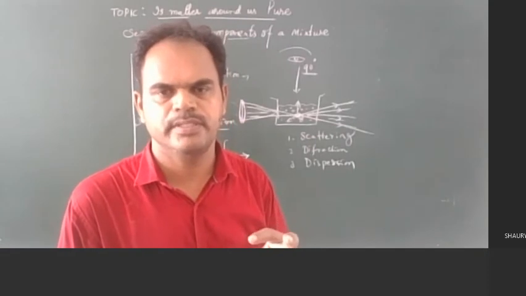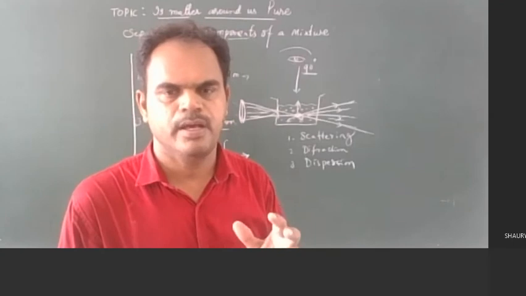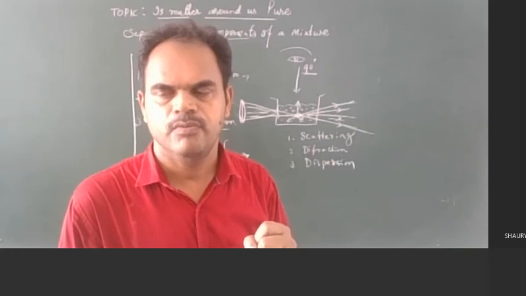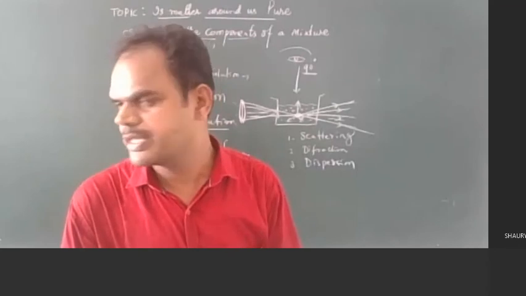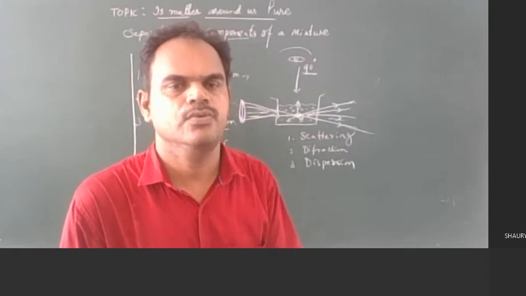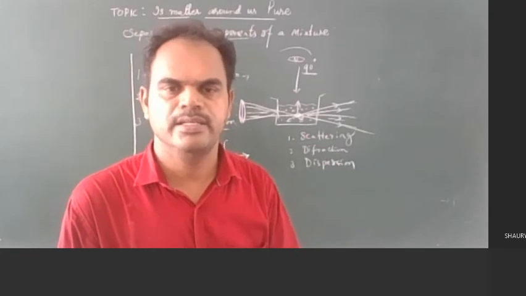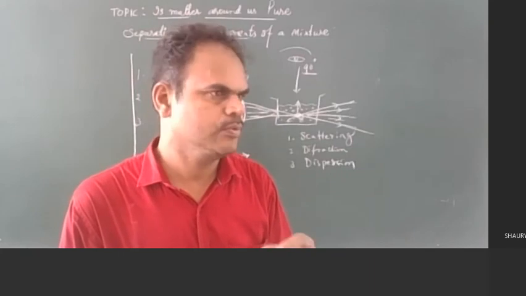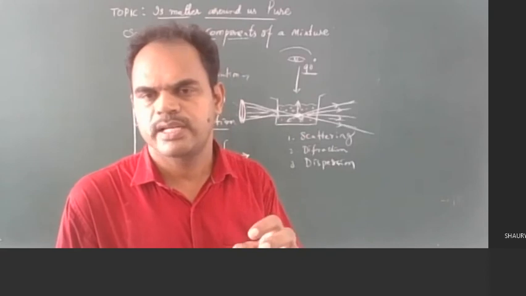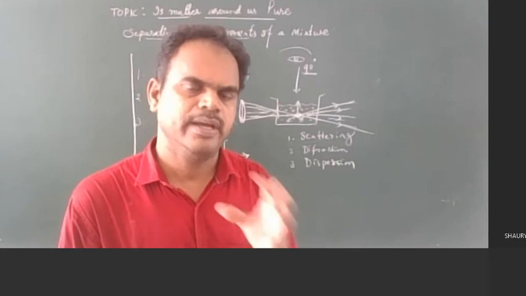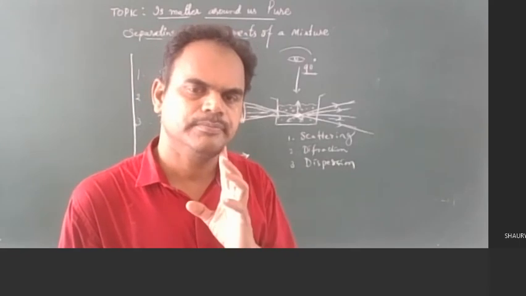I want to give one more example of this optical phenomenon. Sometimes in the evening time, when smoke or fog is there in the sky and light passes through the fog and the smoke, how it illuminates and what color we get is also due to optical phenomena. A simple example I would like to give of the optical phenomena of the colloidal solution is the blue color of the sky. Why is the sky blue in color? What is the reason?